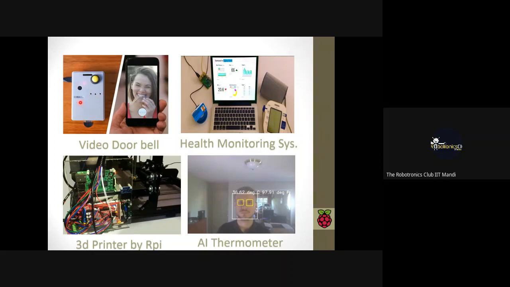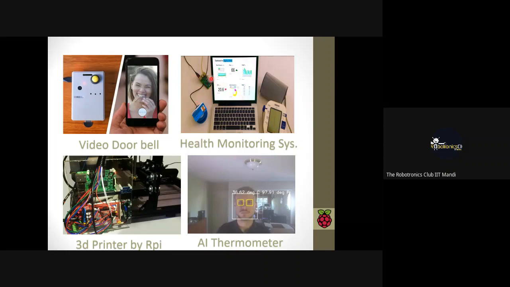What this project does, when you come near the camera, it will trigger, and it will call the owner, and it will ask to open the door. If you press the button, then your door will open. This is the health monitoring system. Health of the patient, such as blood pressure, temperature, all the things can be monitored by using the Raspberry Pi.